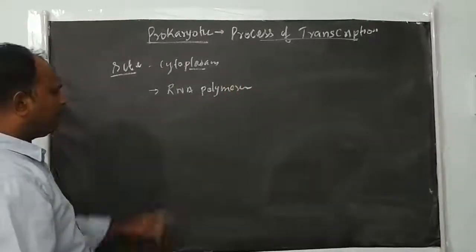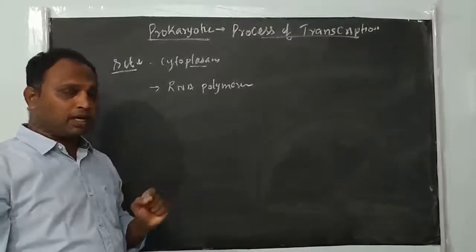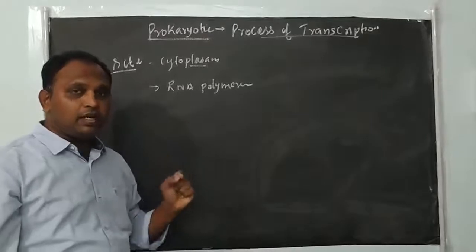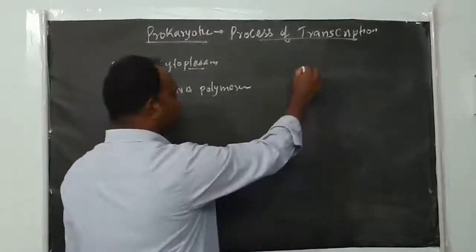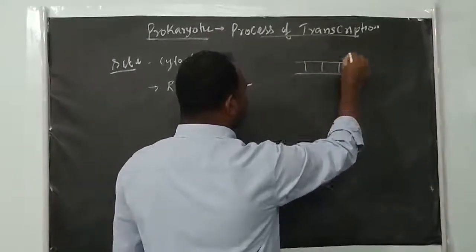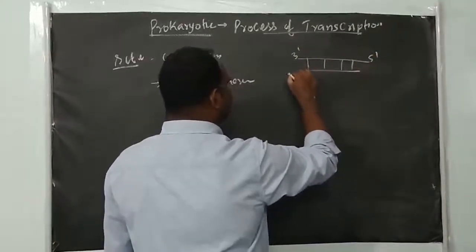This RNA polymerase can also be called DNA dependent RNA polymerase, because this particular enzyme uses the DNA as a template for the synthesis of the RNA molecule. Double stranded DNA is there, and only one strand, with polarity 3' to 5', acts as the template.